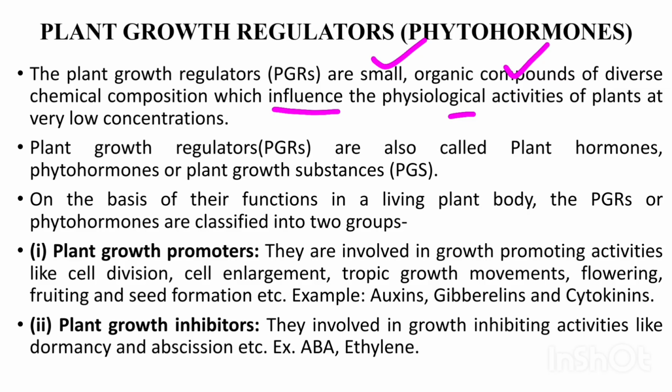Plant growth regulators are also called plant hormones or simply phytohormones or plant growth substances.